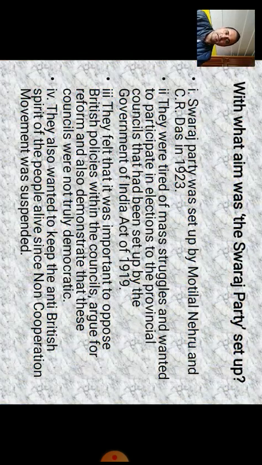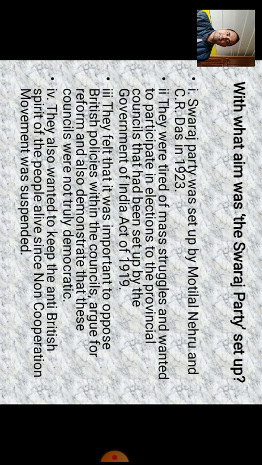So let us move to another point. To make people realize what exactly Swaraj is, many people did their best at their level. Among them, there was a group of people called radicals. They also had their own understanding of Swaraj, and with that understanding they formed a political party which came to be known as the Swaraj Party.